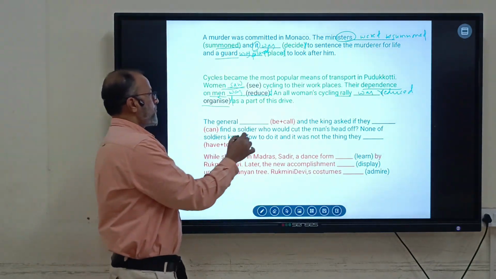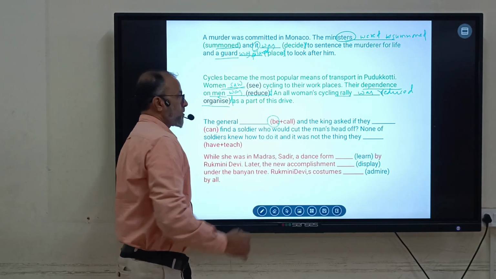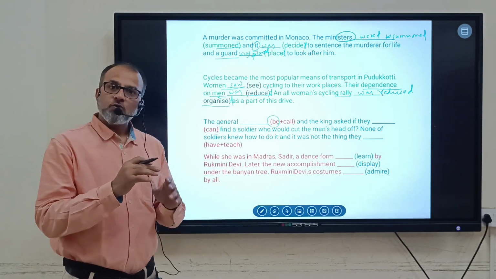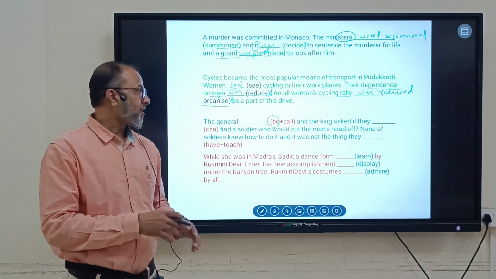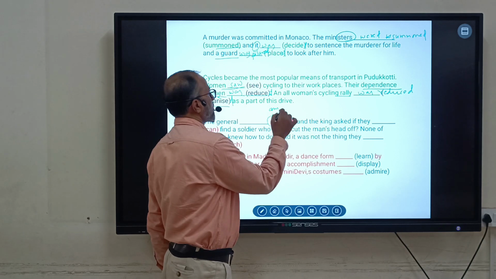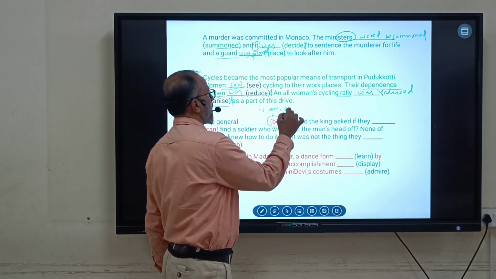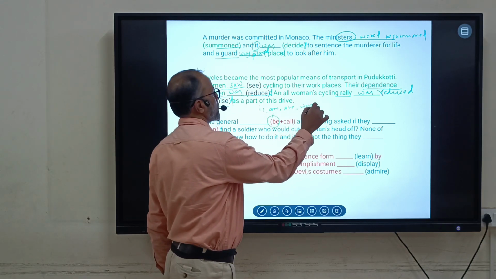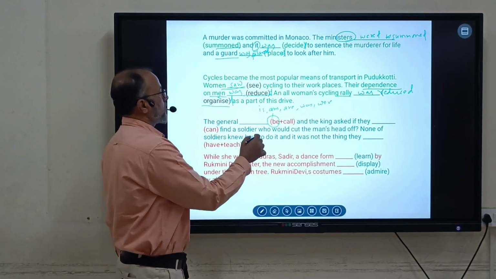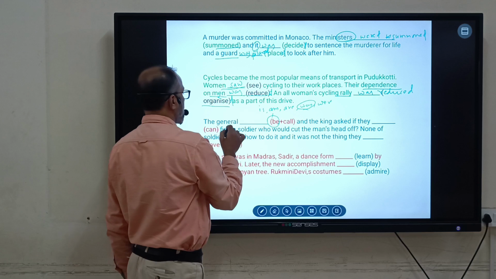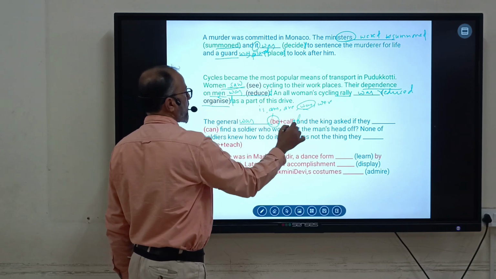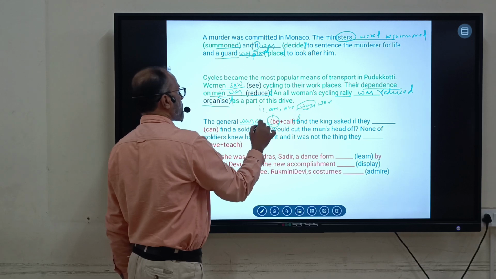Next, the general, B form. Sometimes they will give you the B form; generally it will not be given. If they give B, don't write being and all that. B means the auxiliaries, either you have to use am, is, are, was, were. You have to write the B form of verbs. So here you have to use this one. The general was. B is was, and then as usual add ed: was called.